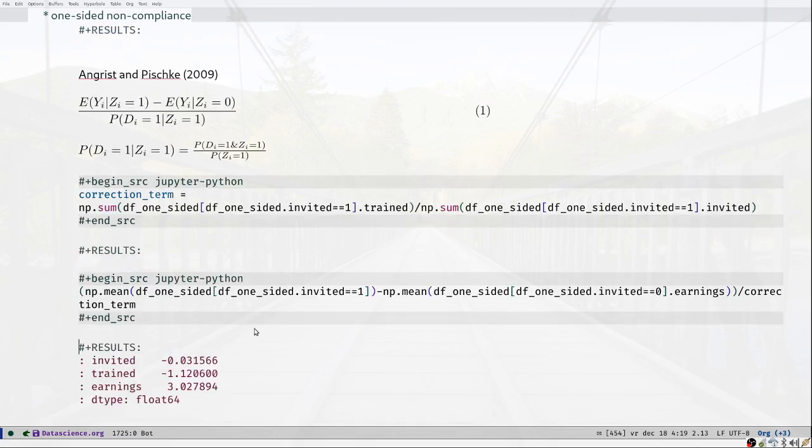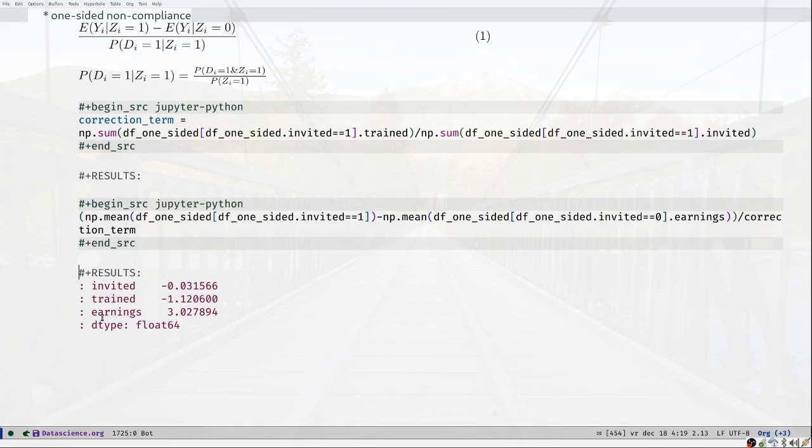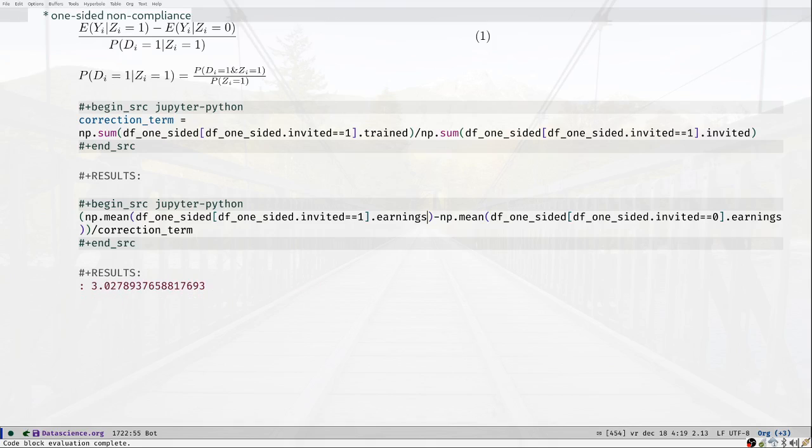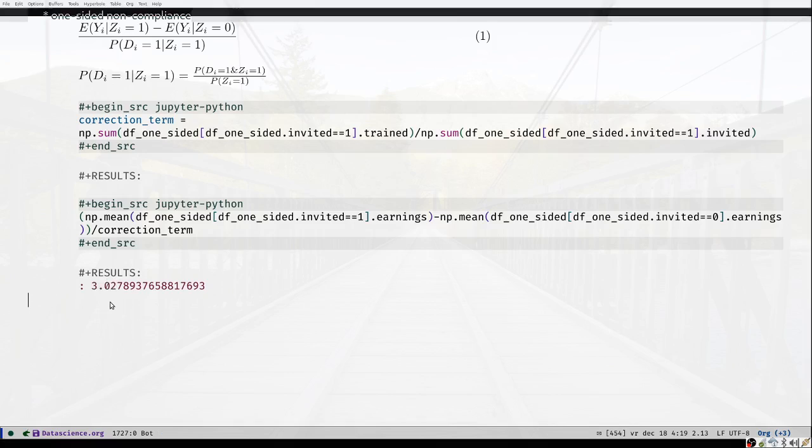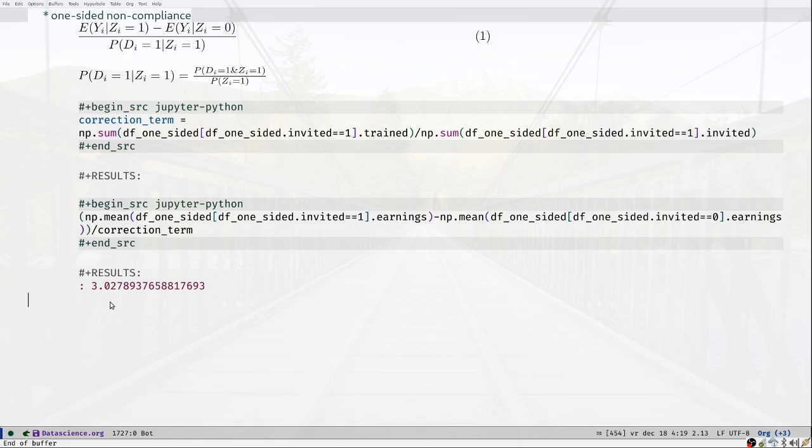And I made a mistake somewhere because this is not what I was expecting to see. Okay, so I forgot my earnings here. So I take np earnings, so let's do this again. Yes, and then we find 3.02. So this is close enough to the effect that we know for the compliers, that tau is equal to 3.